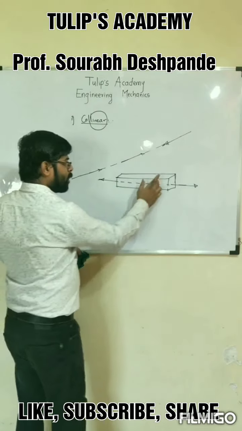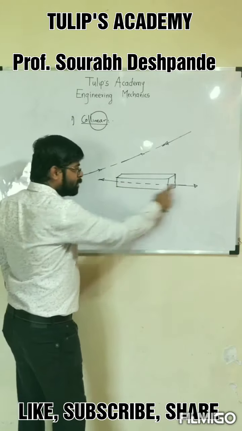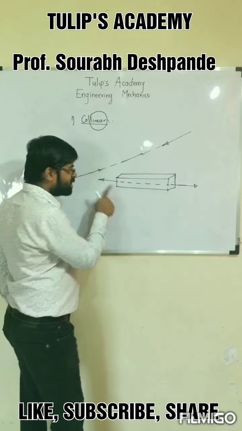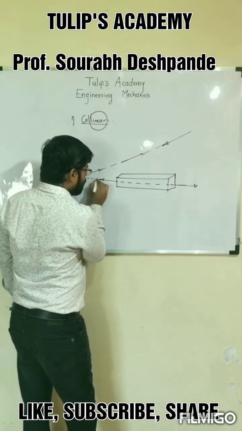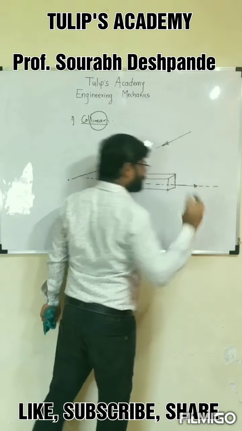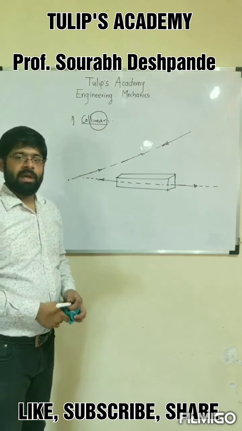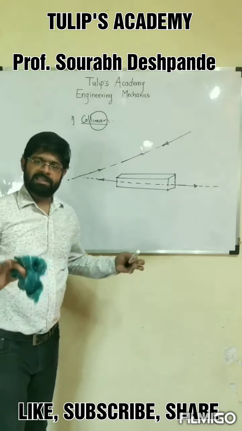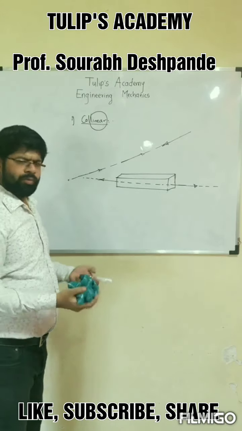So here your object is experiencing two axial forces, and if you look at this line of action, the same line of action is shared by both the forces. If you extend the line of action of this force, it also passes through the other force, and therefore these two forces are said to be collinear. That's it. And if the line of action is different, then they are obviously non-collinear.